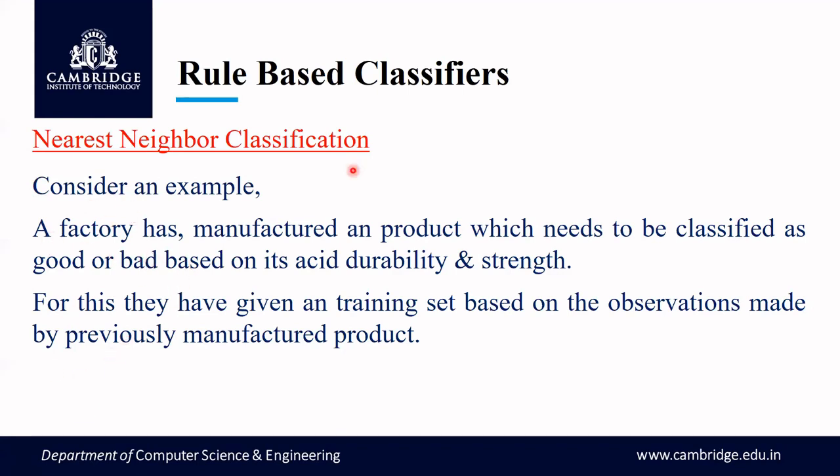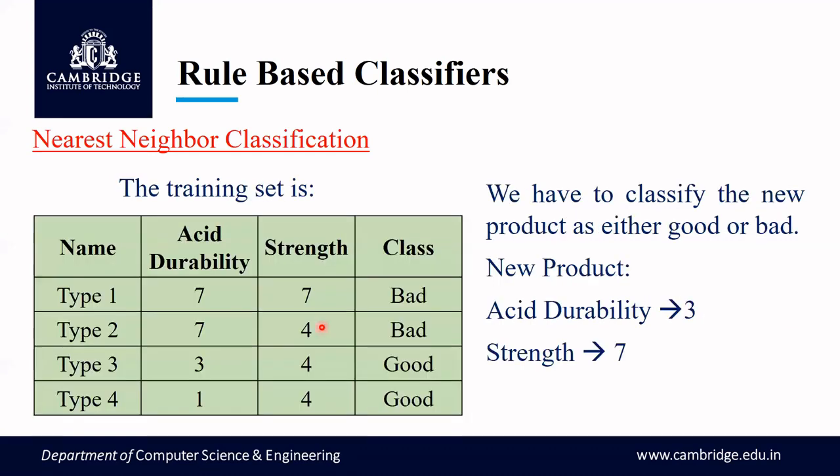We have a factory which manufactures a product, and the classification of this product as good or bad is made based on two properties, that is the acid durability of the product and the strength of the product. Using these two properties, we are going to classify a particular product as either good or bad. We are given a training set, which is prepared from the observation of the previous products that were manufactured.